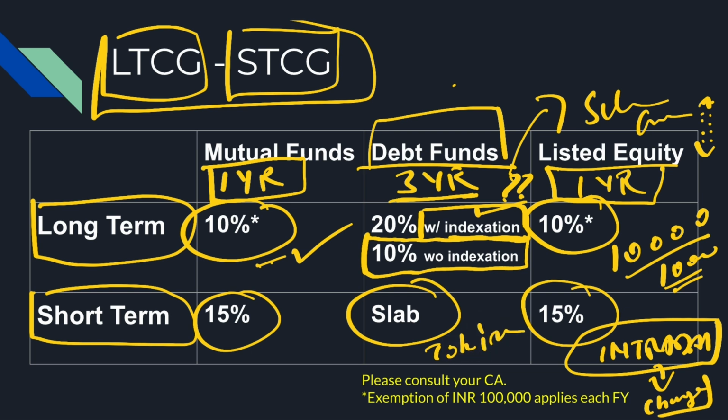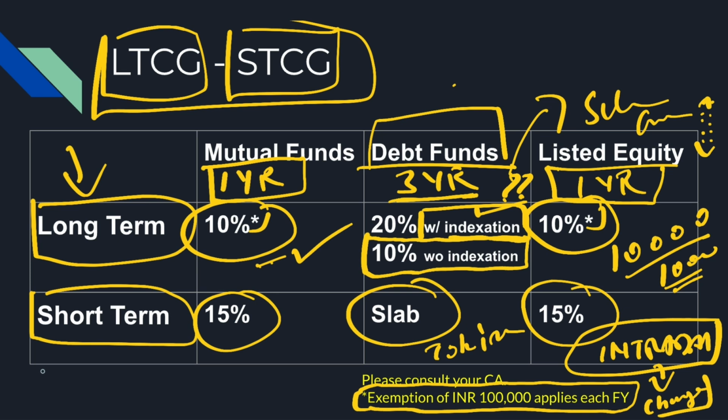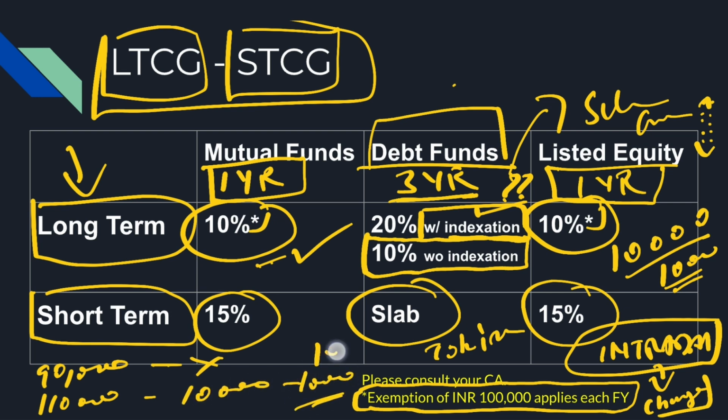Now there is one rule about long term, and that is why you see this asterisk that I have over here, that you get exemption of 1 lakh rupees each financial year. So if your total long term capital gain in mutual funds and listed equity together is say 90,000, you will pay no tax. If it is 1 lakh 10,000, you will pay tax only on 10,000, which will be 1,000 rupees, which is 10%. So you get 1 lakh rupee deduction each financial year. If you do not claim it in this financial year, it is not carried forward.